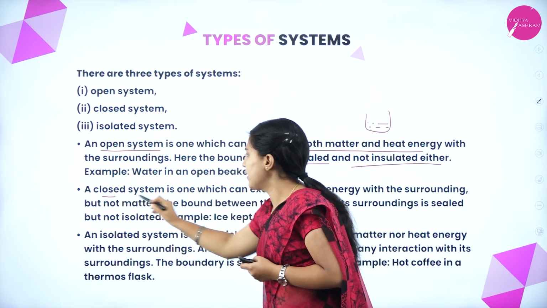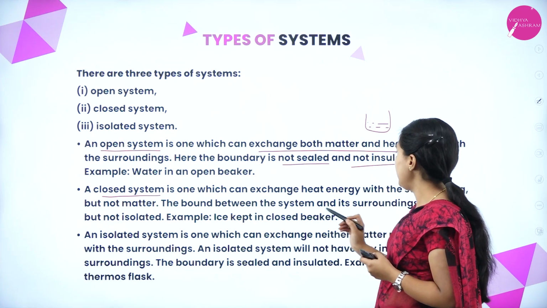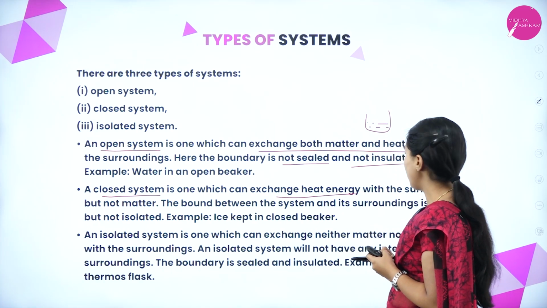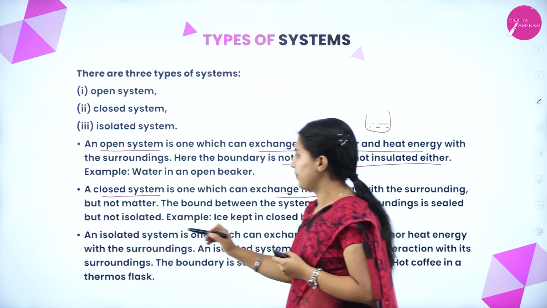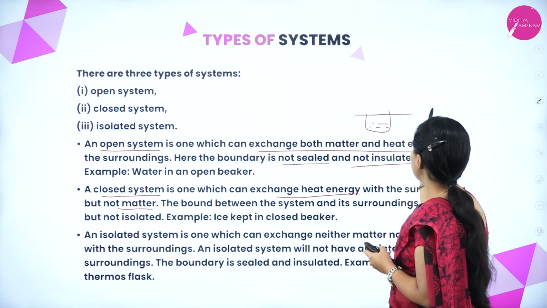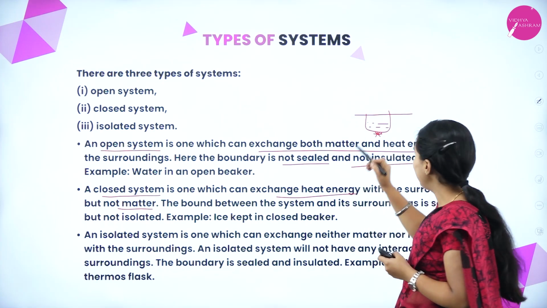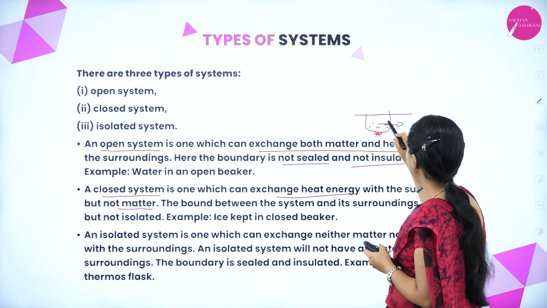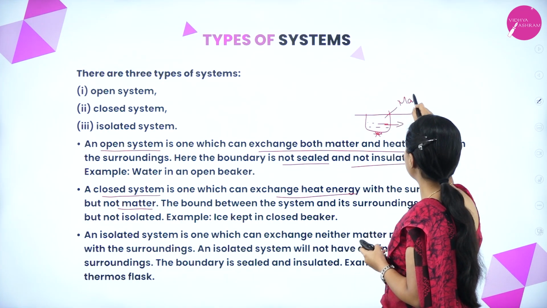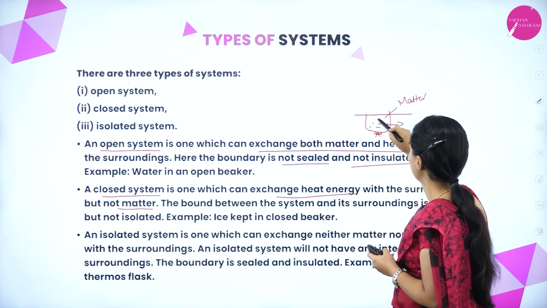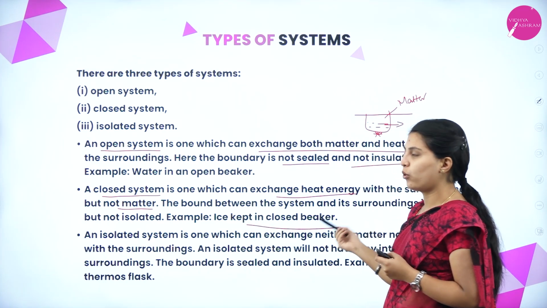A closed system is one which can exchange heat energy with the surroundings but not matter. If it is closed and heat is given, heat exchange will take place but not matter. Example, ice kept in a closed beaker.